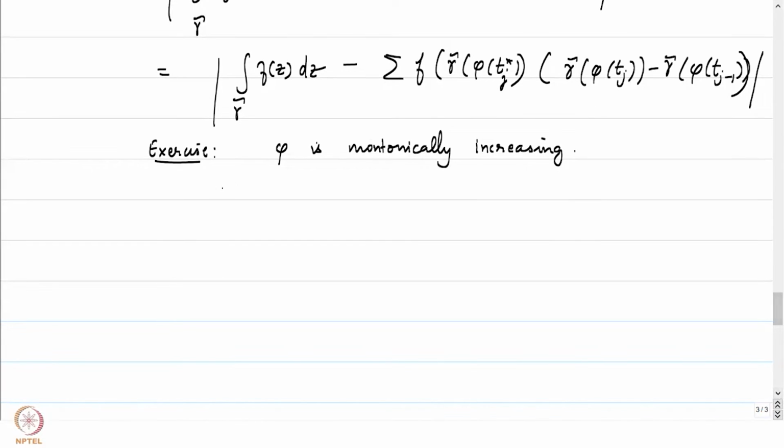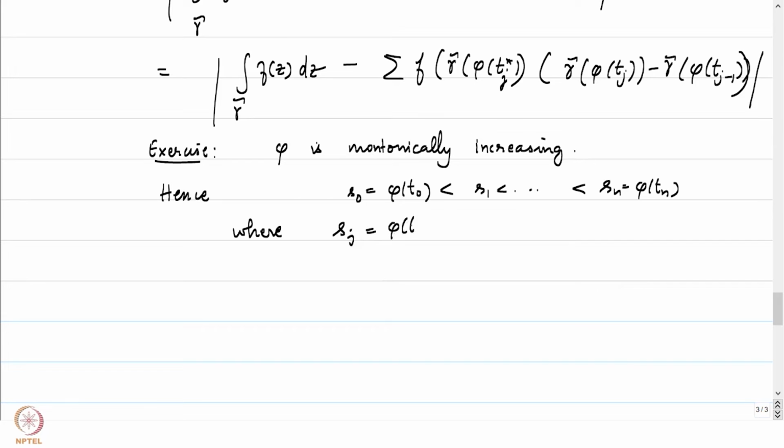So therefore, we do have the following property: phi of S0 equal to phi of T0 is less than phi of S1 less than up to Sn equal to phi of Tn, where Sj is equal to phi of Tj.